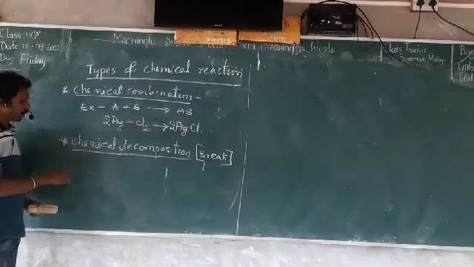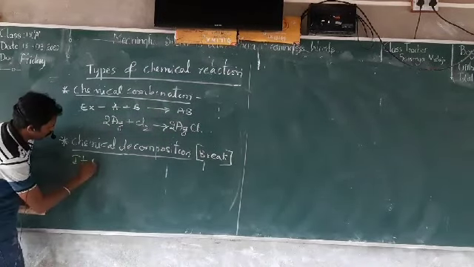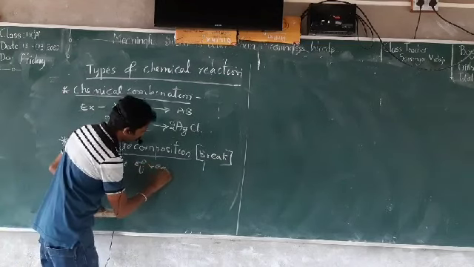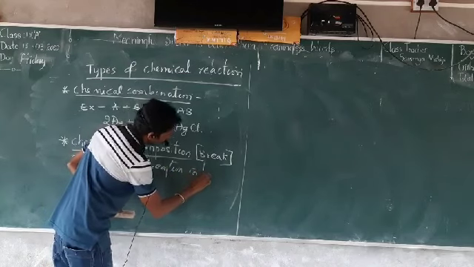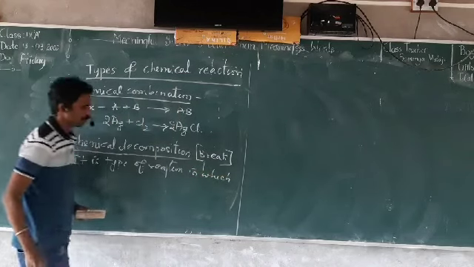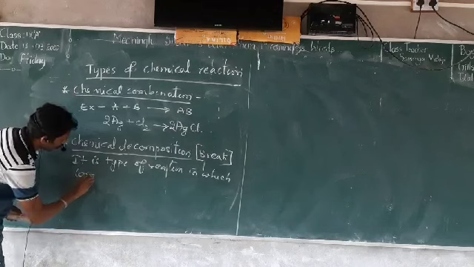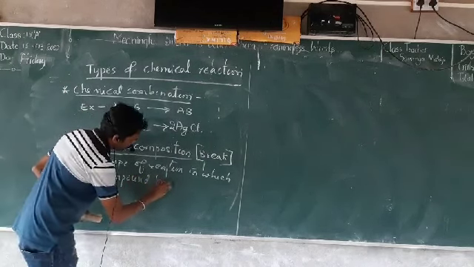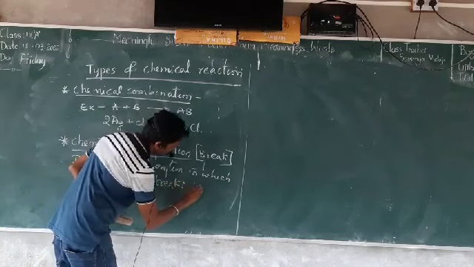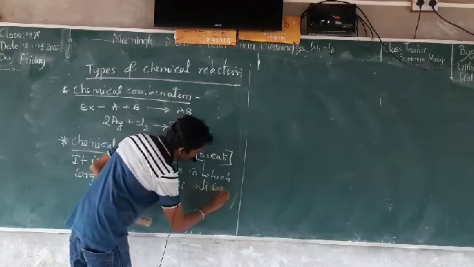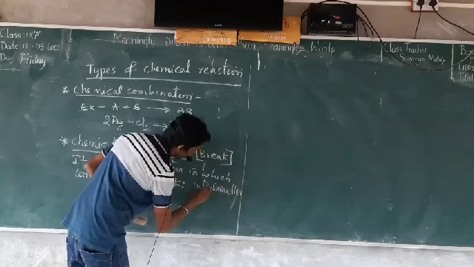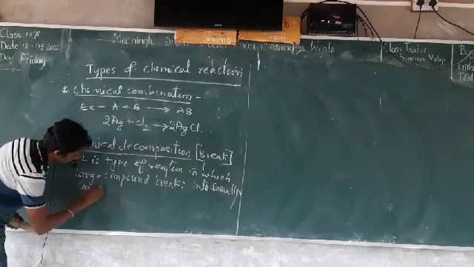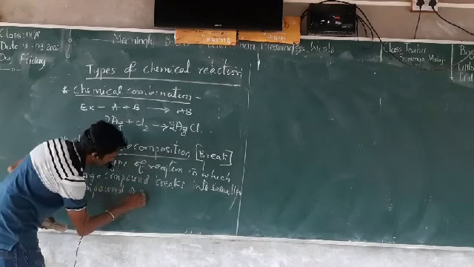It is a type of reaction in which a large compound breaks into smaller compounds or elements.